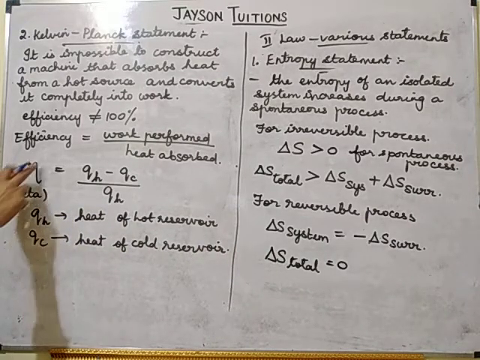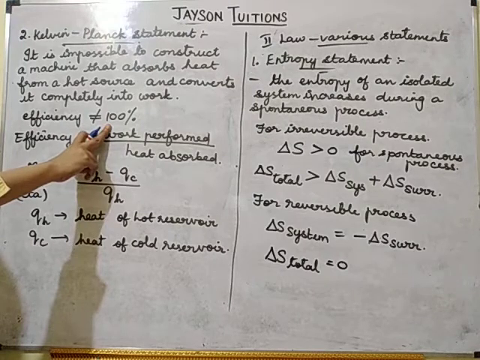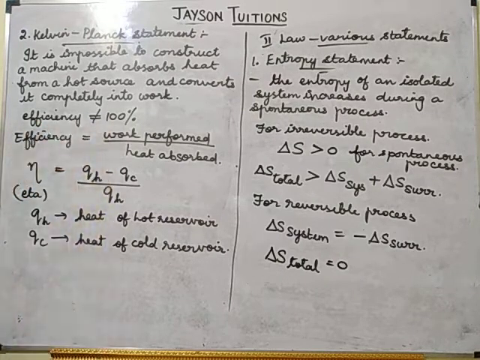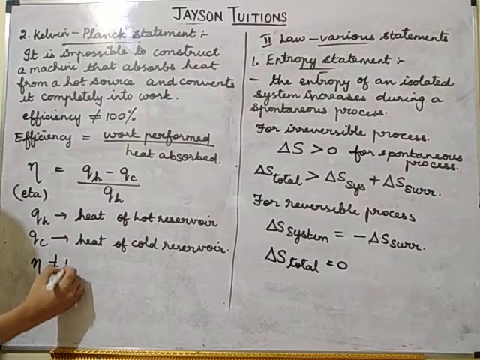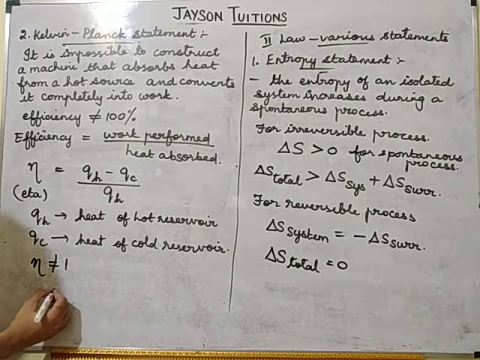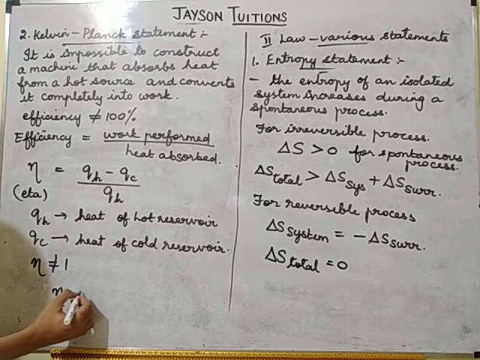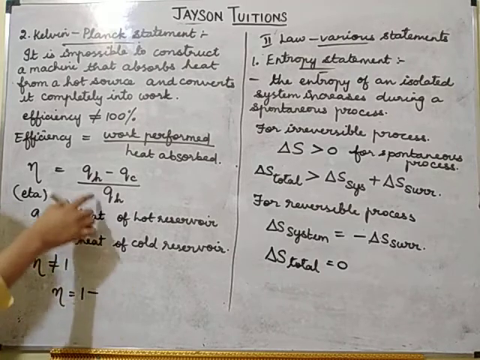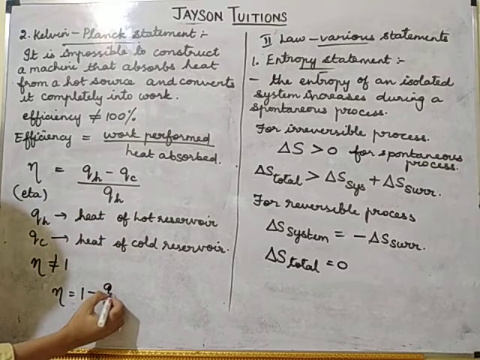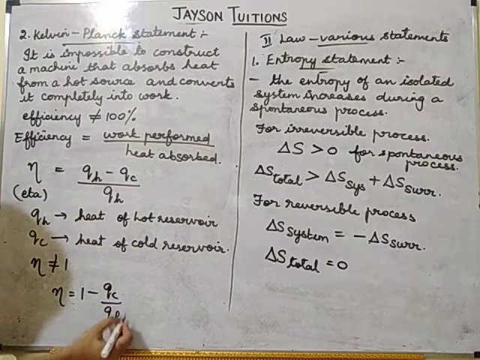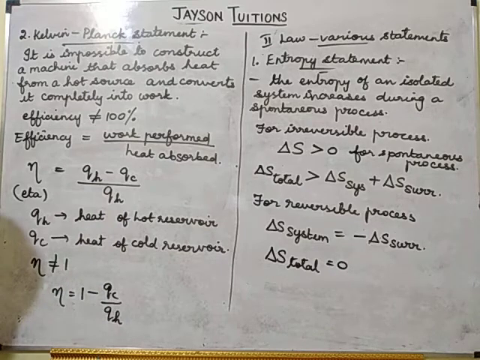So efficiency can never be 100%, which means the eta value can never be equal to 1. So eta will always be 1 minus QC by QH.